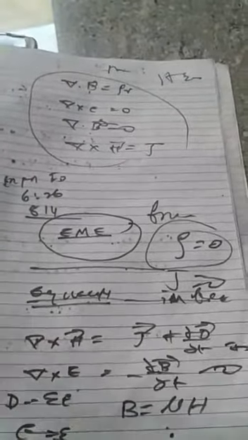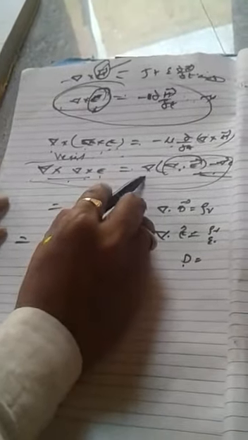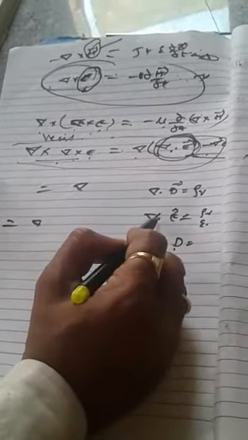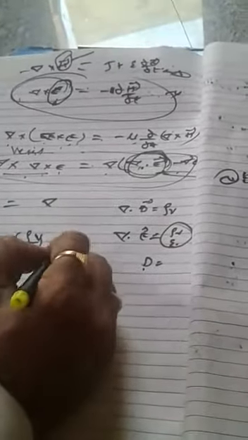We are substituting the Maxwell equations. Therefore, using these fundamental equations, we can rewrite this equation: del of rho v by epsilon minus del square E, as it is.